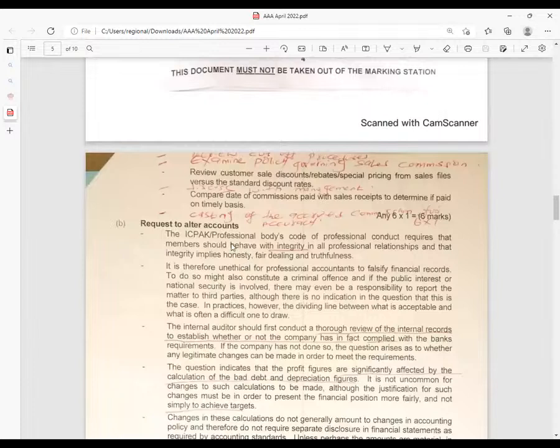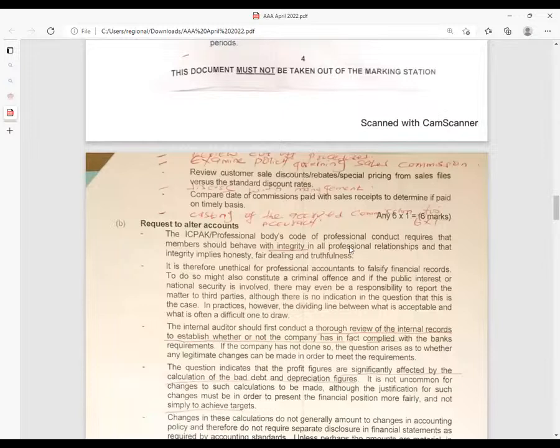The ISPAC Professional Body Code of Conduct requires that members should behave with integrity in all professional relationships, and that integrity implies honesty, fair dealing, and truthfulness. It is therefore unethical for professional accountants to falsify financial records.